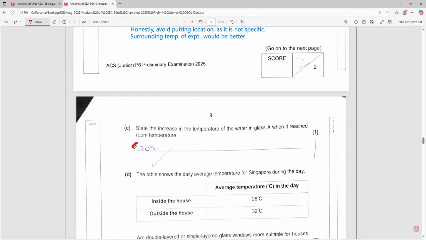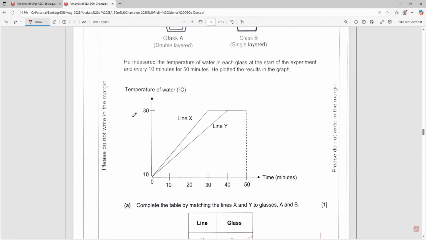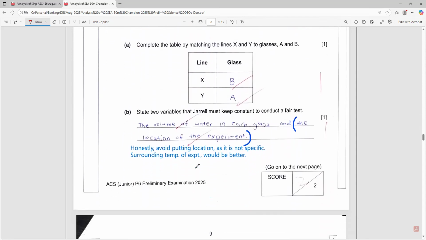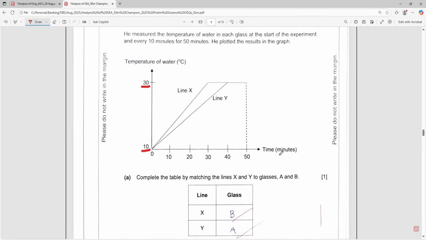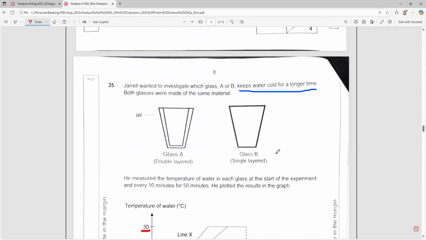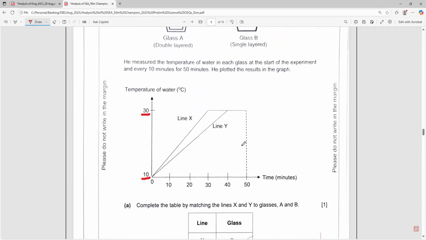Okay, this question many students get fooled because they stumble. They do not know how to read this graph. So actually, technically, it's very simple. It's a mathematical question. 30 minus 10. Because they ask you, state the increase in temperature of the water in glass A when it reaches room temperature. So what's the room temperature? The room temperature, if you see here, according to the graph, is 30 degrees. It has stabilized. Okay, 30 degrees.